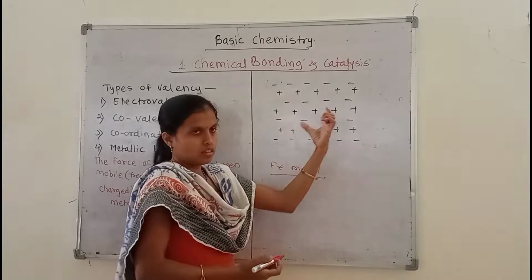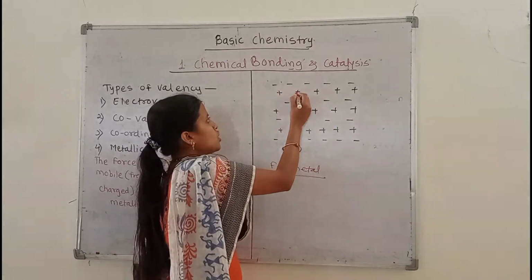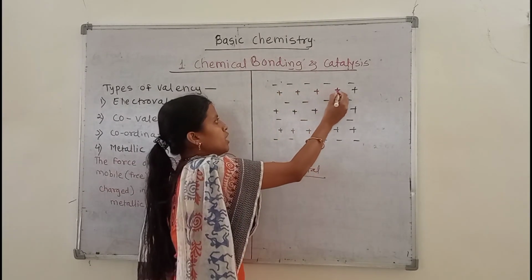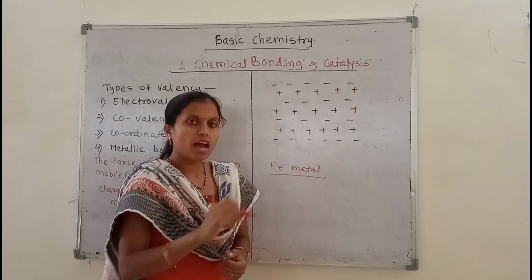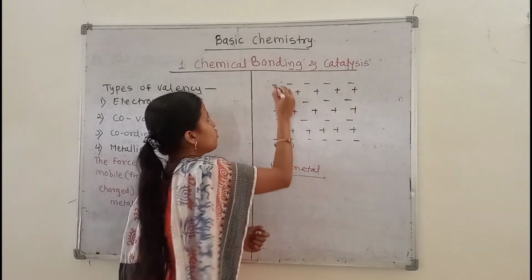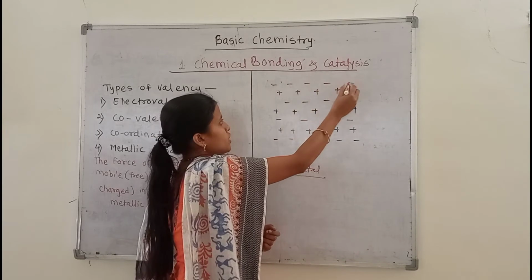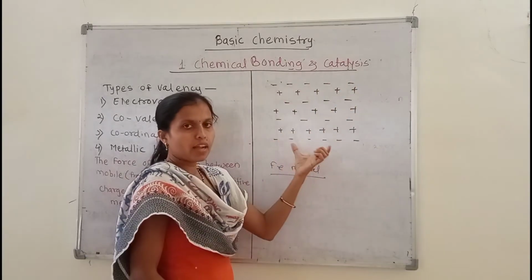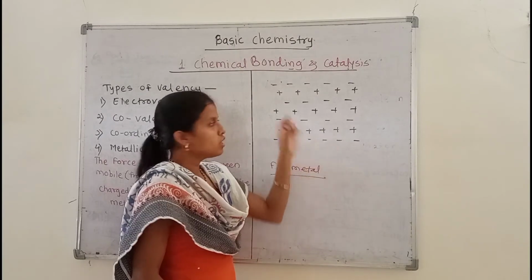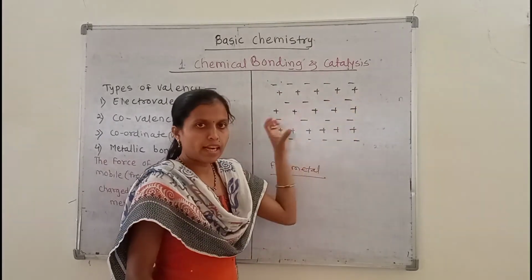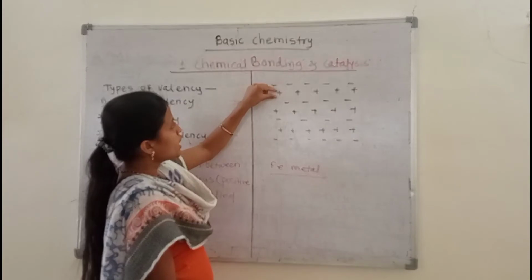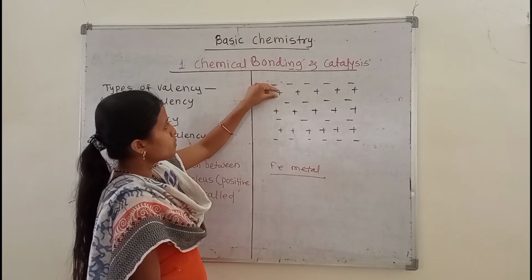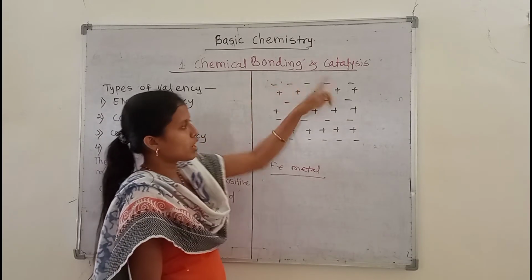So we write here the positively charged protons present in the nucleus of an iron atom, and negatively charged electrons which revolve around it. Generally a piece of iron metal looks like this: a number of iron atoms are present, each atom containing a positively charged nucleus, and electrons revolving around it.